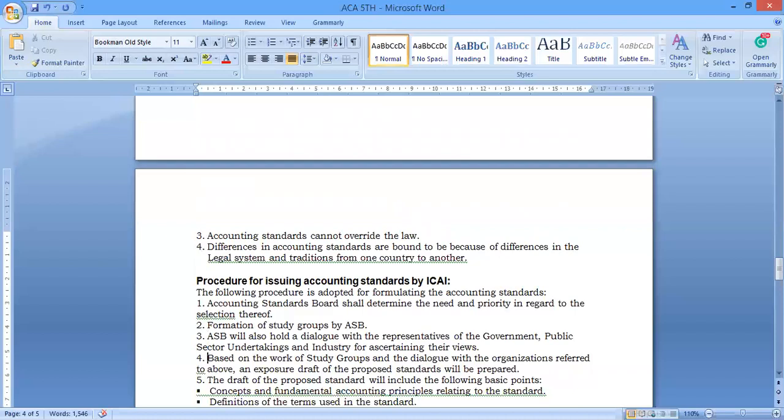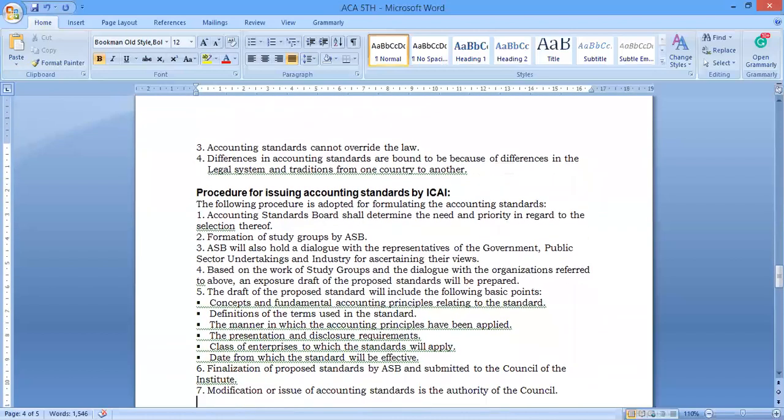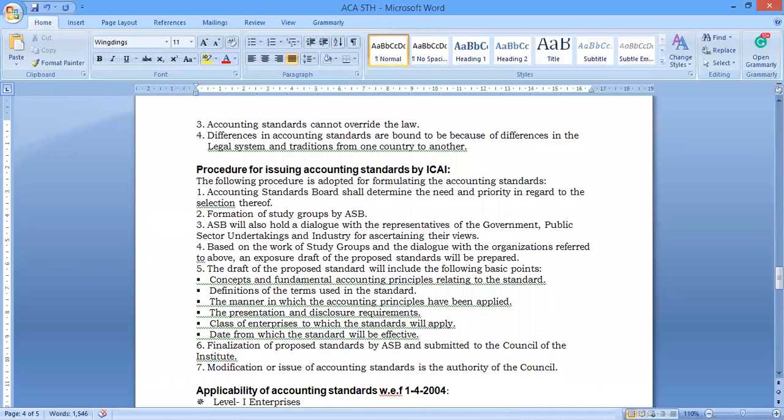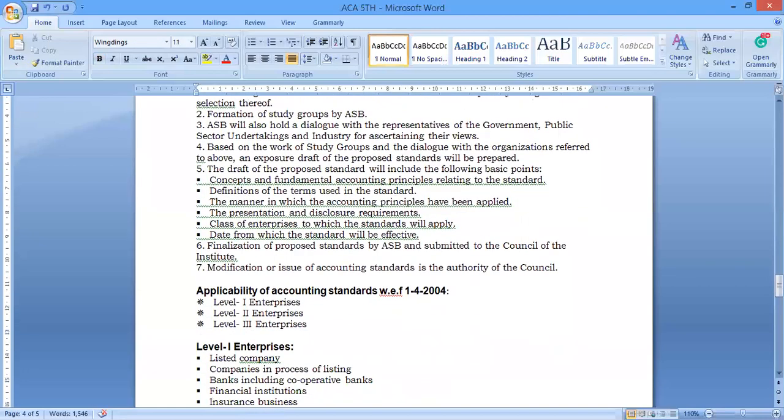And finally, I'll go for the procedure for issuing accounting standards. These are all the major procedures we have to consider. Basically, the following procedure is given by the Accounting Standards Board, that is ASB. ASB will be completely controlled by the government as well as public sector undertakings and industry, based on the work study group organization, which refers to the above exposure draft. The purpose of the standard will be prepared. The draft will cover the concept and fundamentals of the accounting principle relating to the standard.